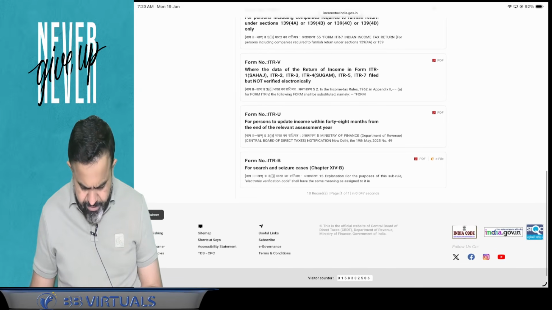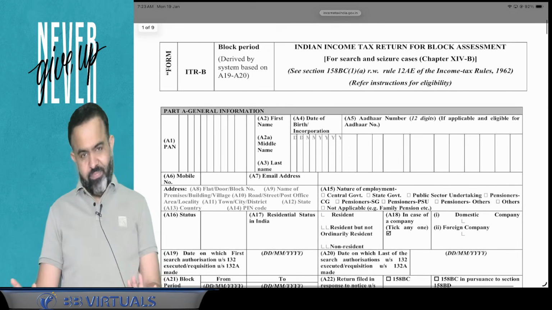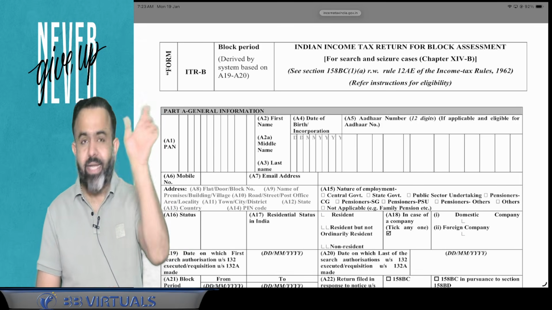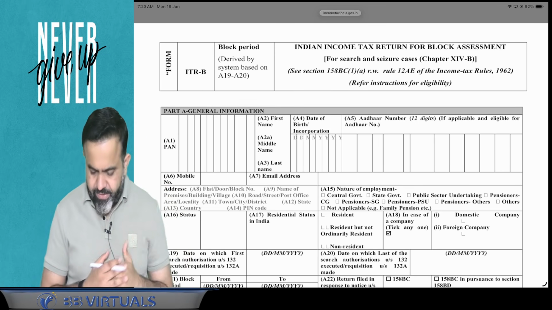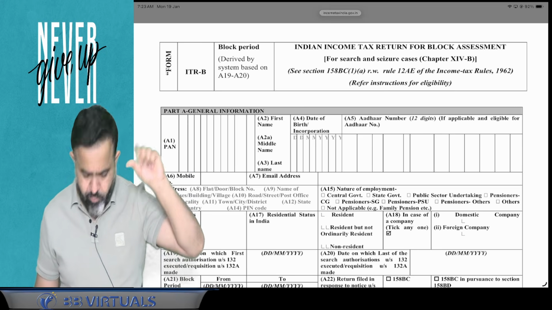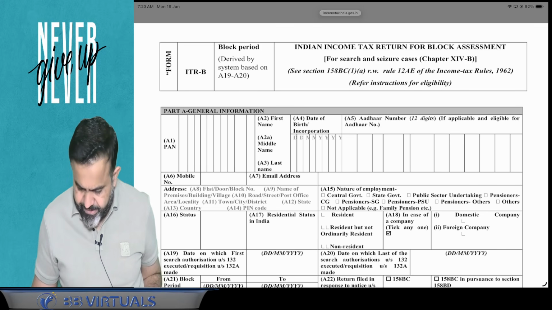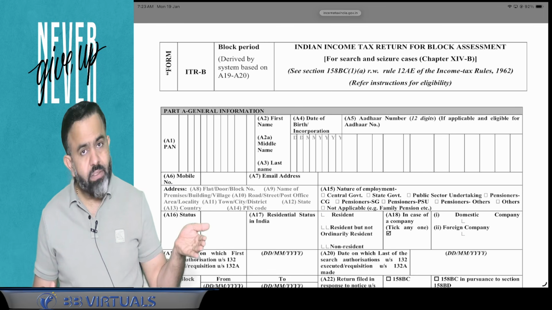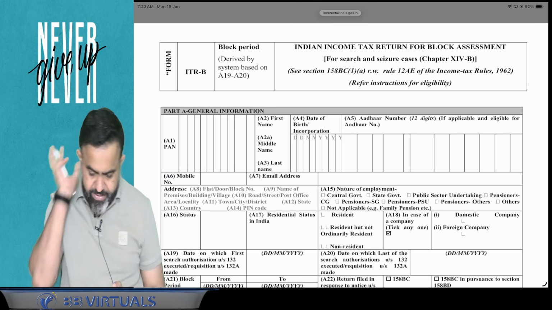So ITRB, that is chapter number 14B. Let me show you. So this is the ITRB, block period, ITRB. So this is one return that you have to file when a raid is conducted. Here guys, this is the ITR form, we call it form number ITRB. Income tax return for the block assessment for search and seizure cases, chapter number 14B, section 158BC, subsection 1, clause A, read with rule 12AE of the Income Tax Rules 1962.